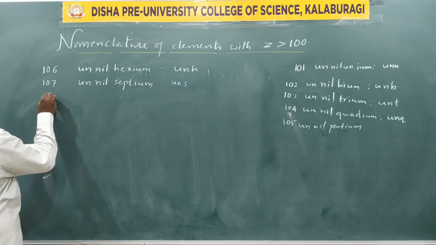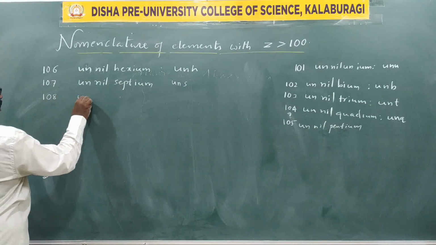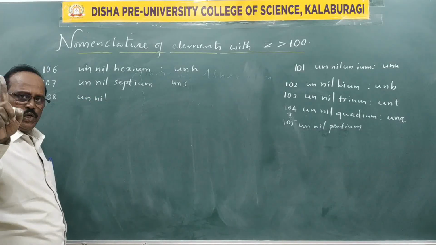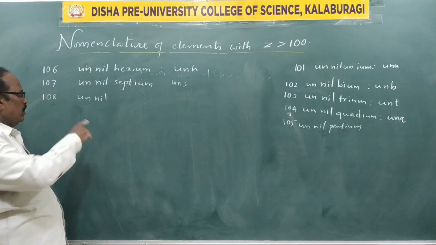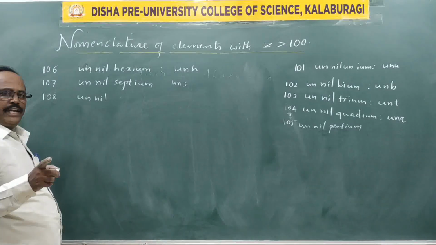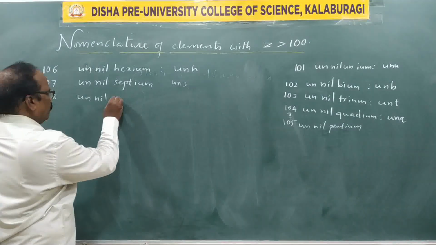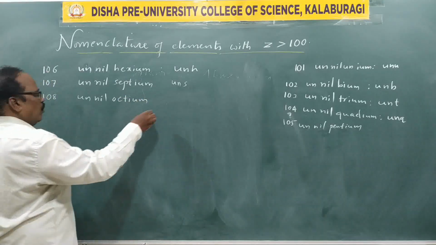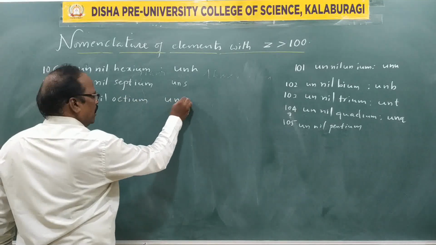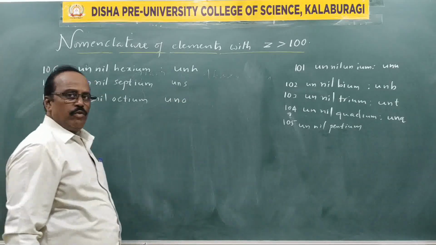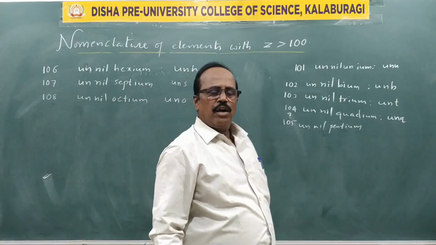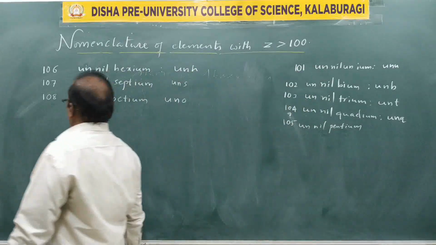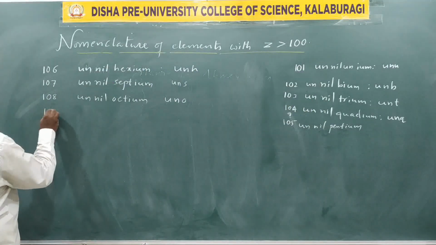Then continue. 108: un nil. For 1, un. For 0, nil. For 8, oct, ium. Unnil octium. The symbol is UNO. Unnil octium, 108. Next, 109.